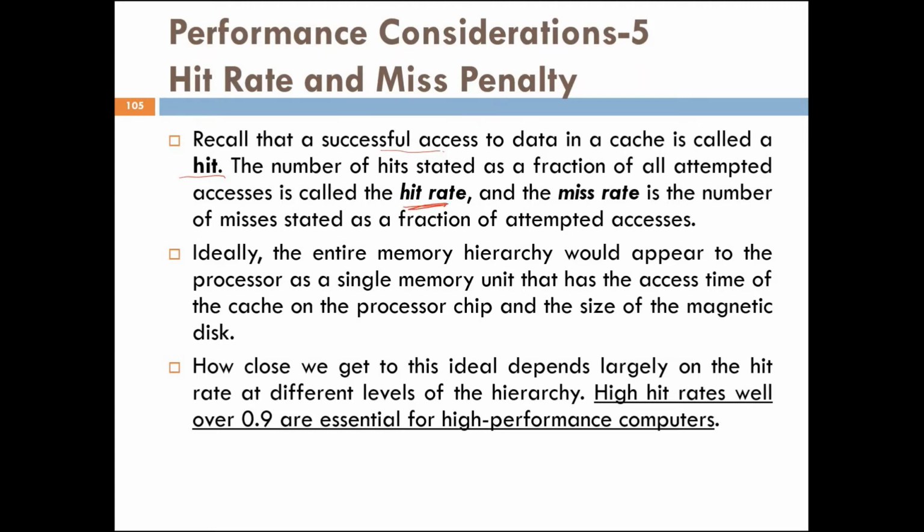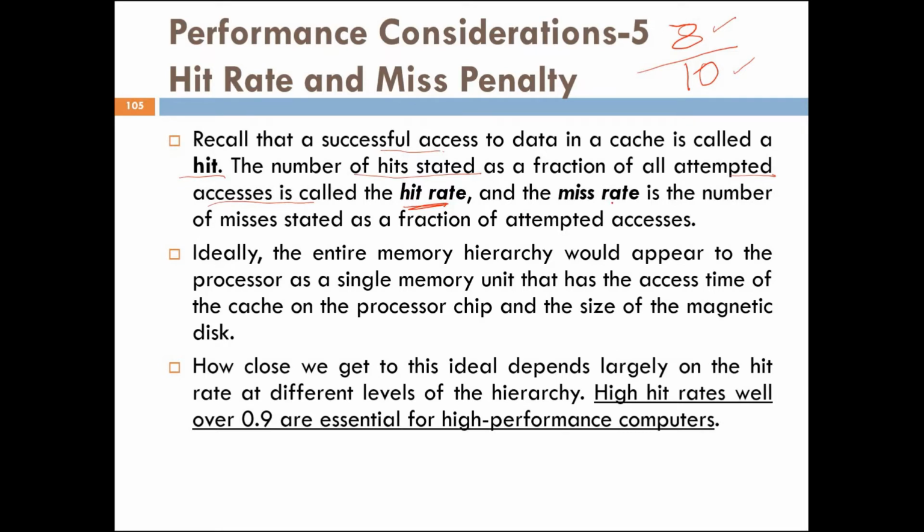Say the processor has accessed the cache 10 times, and out of 10 times, 8 times the data is available in the cache, and 2 times the data is not available in the cache. The hit rate is the number of hits stated as a fraction of all attempted accesses, that is, number of hits divided by number of accesses.